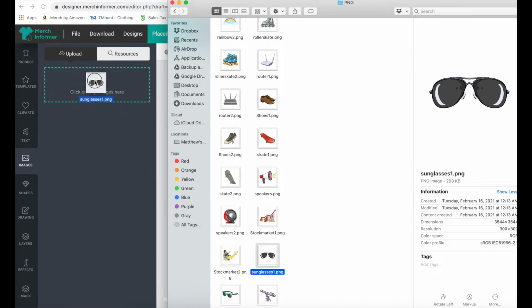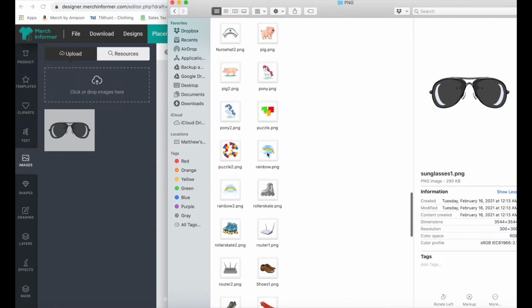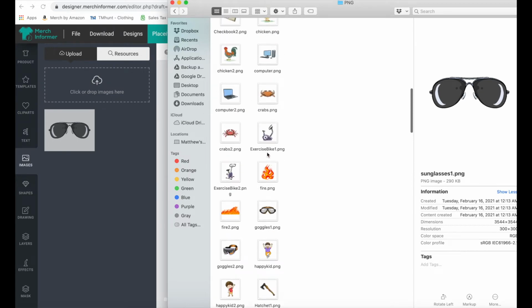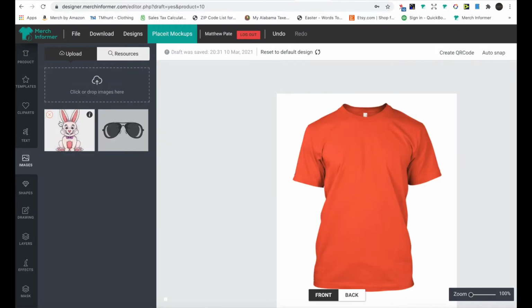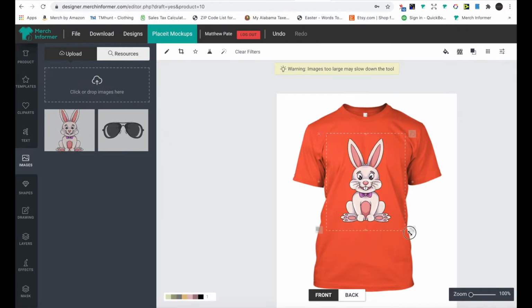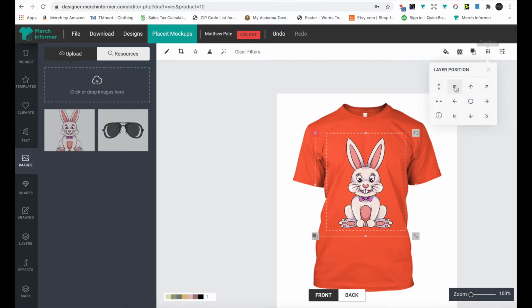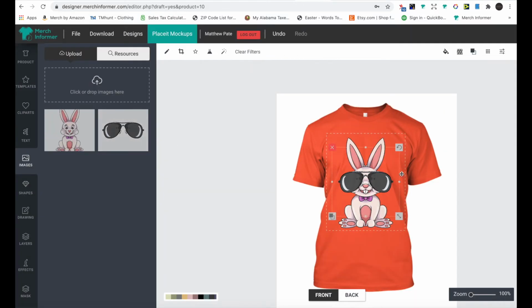So I'm gonna drop this in. I'm gonna do something real quick here. I'm gonna center that up, and we'll grab these glasses. I'm gonna center that up. So now we got a rabbit with a bow tie with some sunglasses. I'm gonna export this out.